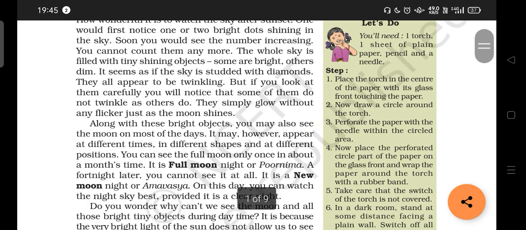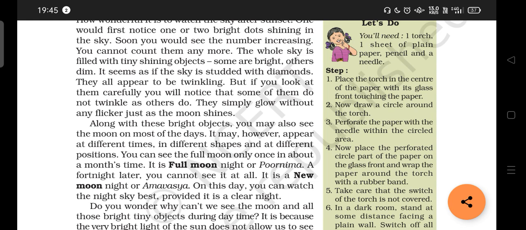How the shape and the size change, this phenomenon also we are going to discuss. Now, these objects that you see in the sky, especially during night time, the stars and the moon, raise different questions, and we have answers for all these questions if we read this lesson.